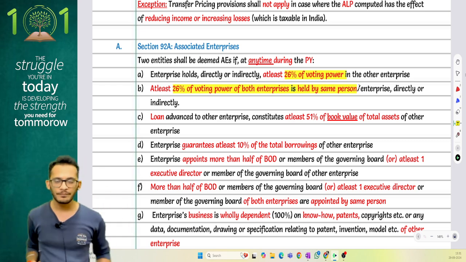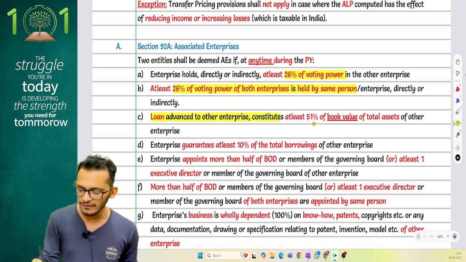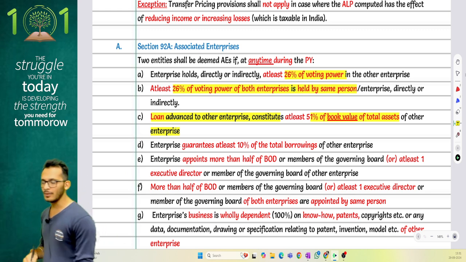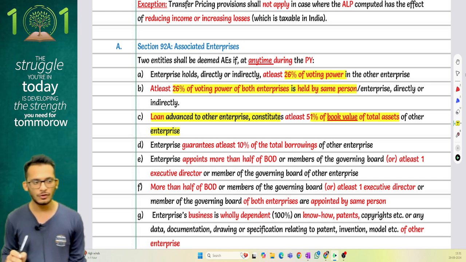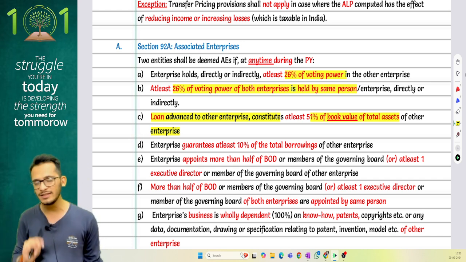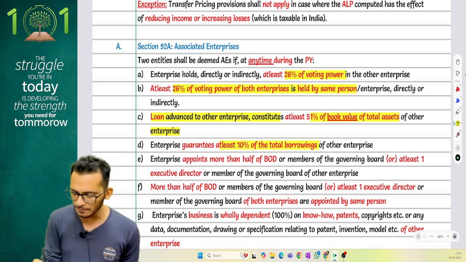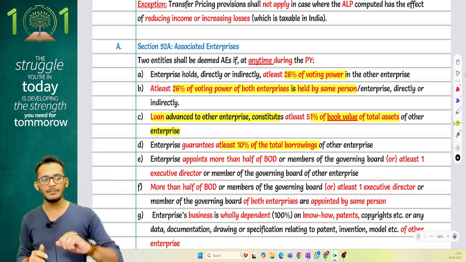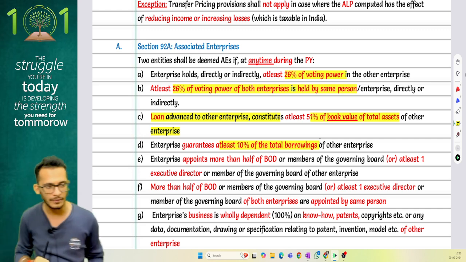Third, any kind of loans or advances given to another entity where 51% of the book value comes from such loan. Notice for all these items, it is at any time during the previous year. So on any random day, if 51% is breached, it will become an AE. Point number 4, where the enterprise is guaranteeing at least about 10% of the total borrowings. So whatever borrowings I'm taking, if my AE is guaranteeing at least 10%, they become an AE.